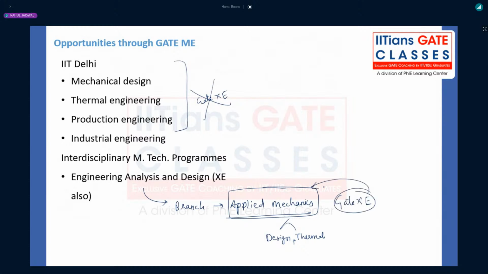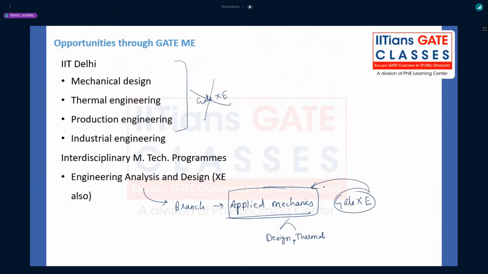So for GATE XC, what are all the opportunities we got till now? We got opportunities like IIT Bombay, core mechanical and other interdisciplinaries, IISc Bangalore, core as well as computational data science we can have. Computational data science of IISc Bangalore has a very, very huge placement record for the past 3 years. And then you can select IIT Roorkee, which is one of the good interdisciplinary opportunities through GATE XC.